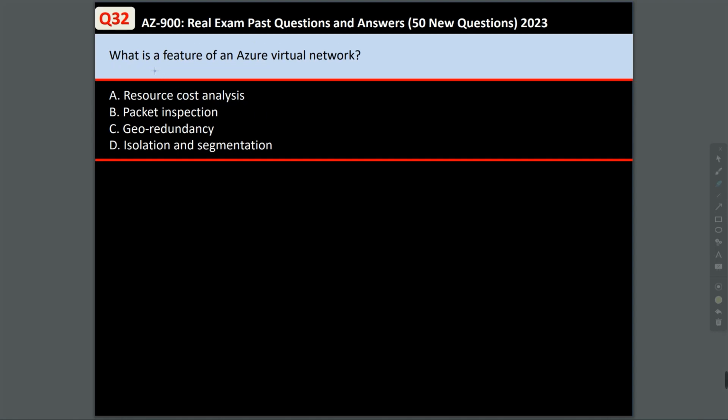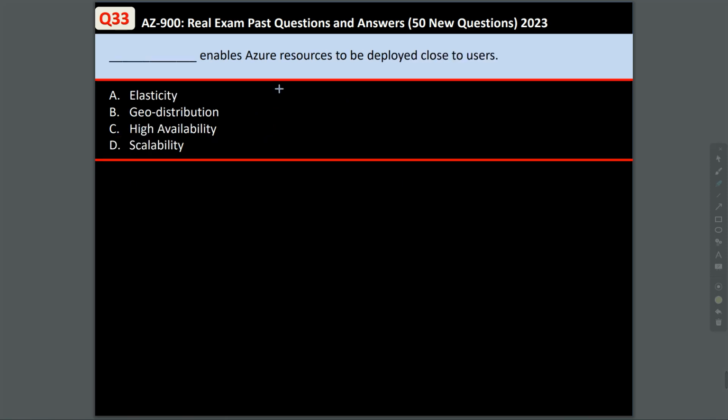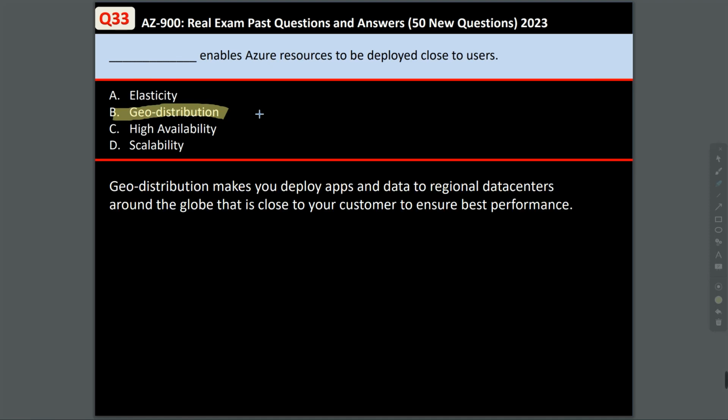Question 32. What is the feature of an Azure virtual network? Resource cost analysis, packet inspection, geo-redundancy, isolation and segmentation, which is correct. You can create multiple isolated virtual networks, so this is a feature of Azure Virtual Network. Question 33. Dash enables Azure resources to be deployed close to their users. Is it elasticity, geo-distribution, high availability, or scalability? Now the answer to this question is geo-distribution. Geo-distribution makes you deploy apps and data to regional data centers around the globe that are close to your customers to ensure best performance and low latency.